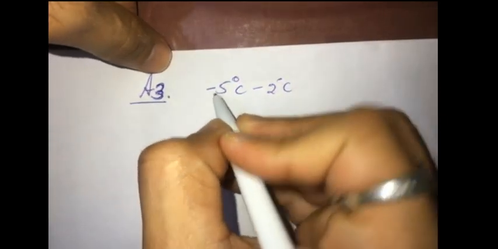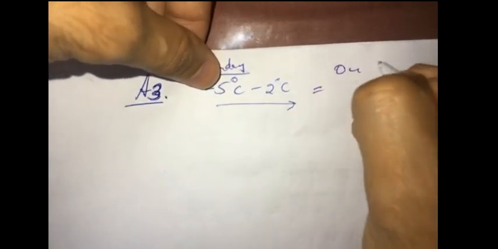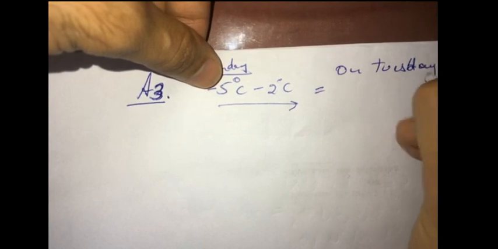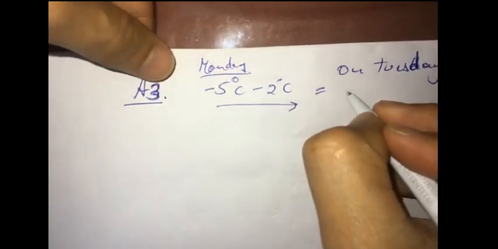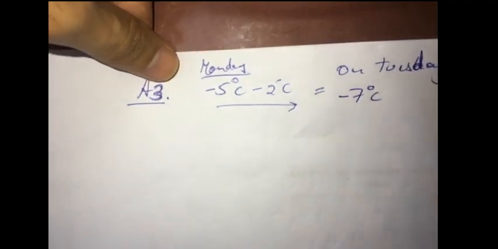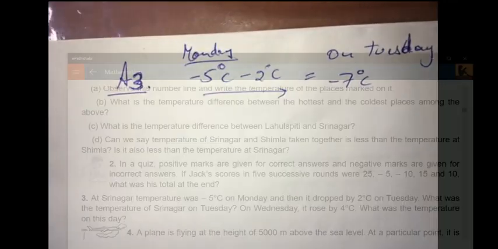First it was Monday. On Tuesday it dropped 2 degrees more. So on Tuesday it will be minus 5 minus 2 gives minus 7 degree centigrade.